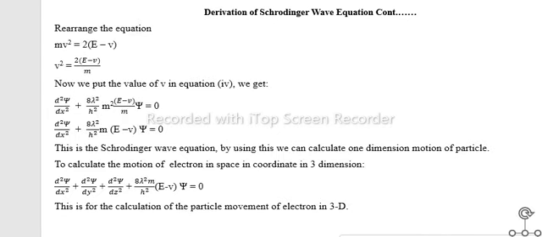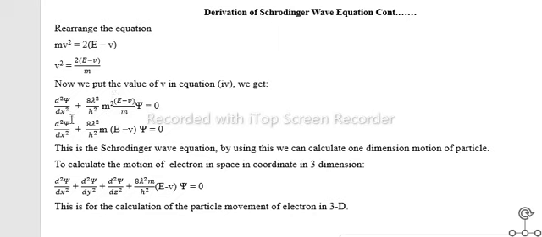By rearranging the equation, we get mv square is equal to 2 into E minus V, and v square is equal to 2 into E minus V upon m. Now we put this value in equation number 4 and we get d square psi upon dx square plus 8 pi square upon h square into m square into E minus V upon m into psi is equal to 0.